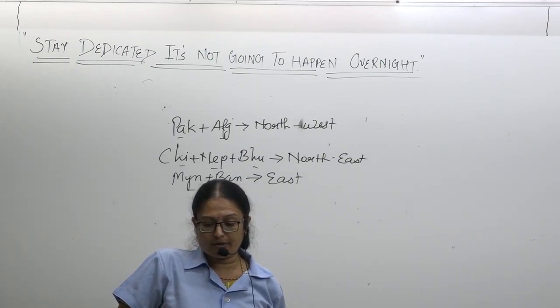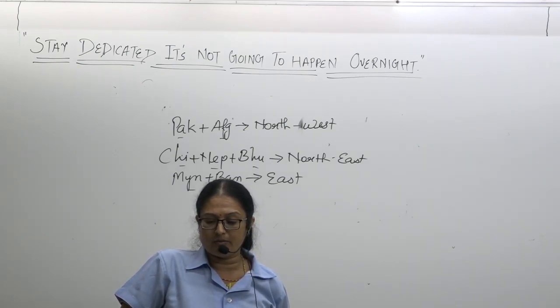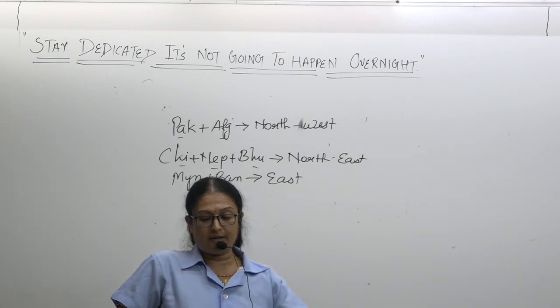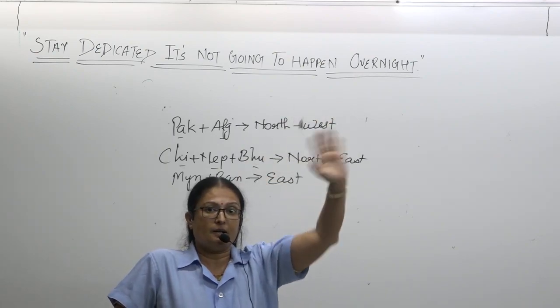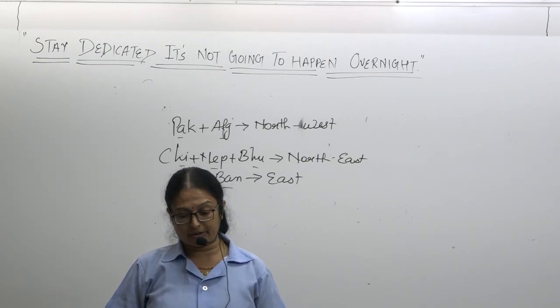So due to the collision between the Indo-Australian plate and the Eurasian plate, the Himalayan mountain system emerged out of the Tethys Sea. What was there? There was an ocean, the Tethys Sea, and from there the Himalaya mountain range was formed. So these are all the points you have to keep in mind for chapter number 13.